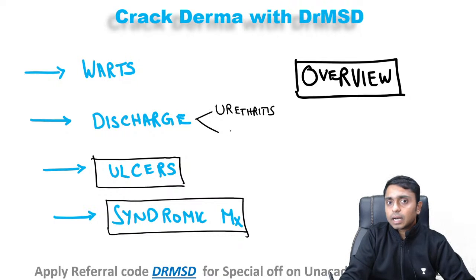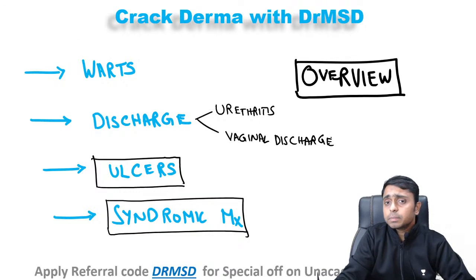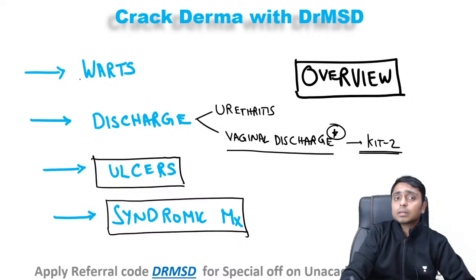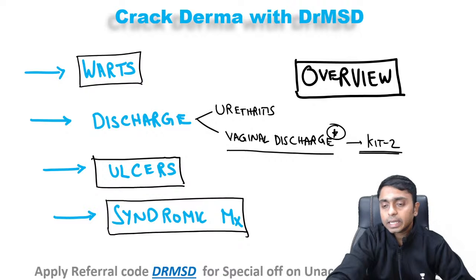Urethritis and the other vaginal discharge are going to be taken care of in your OBG. So I would not go into details, but we will see this under syndromic management in kit 2. In kit 2 we'll discuss the different kinds of vaginal discharge, and I have previously discussed this on YouTube. You can check that video out.